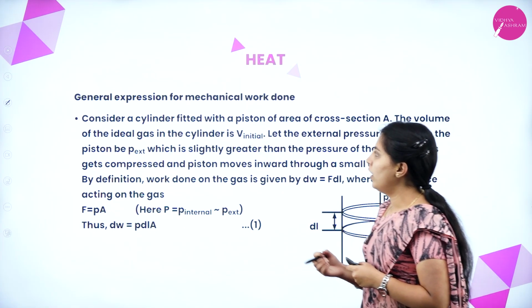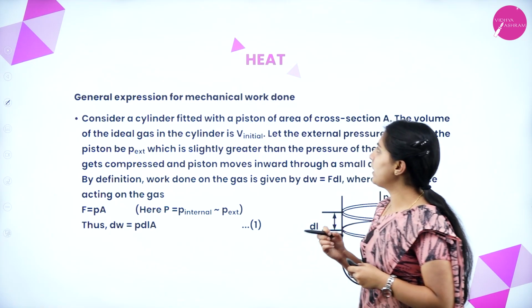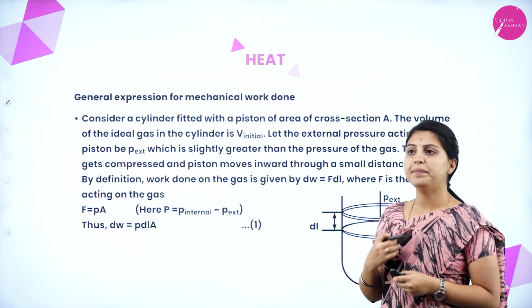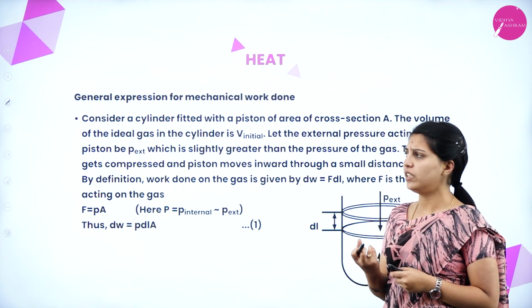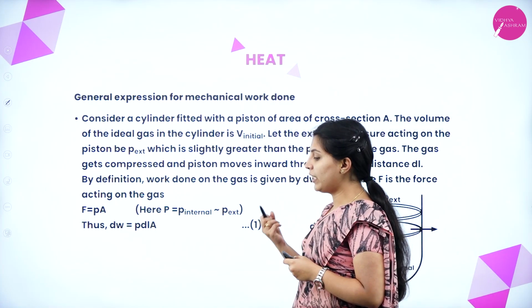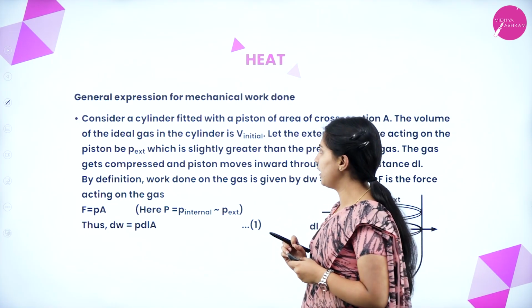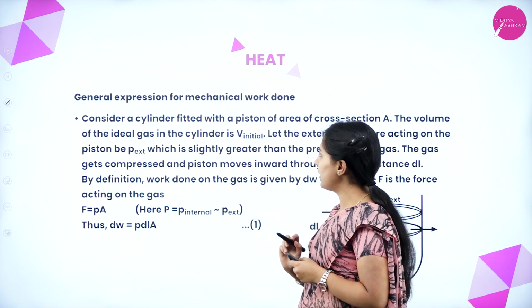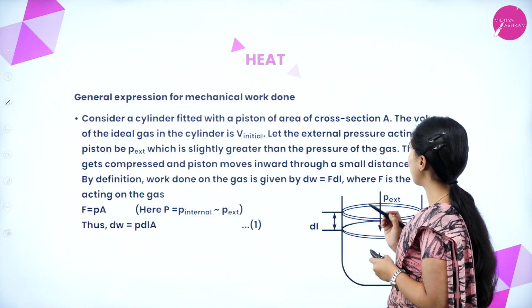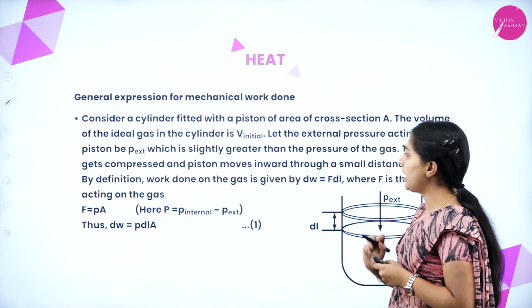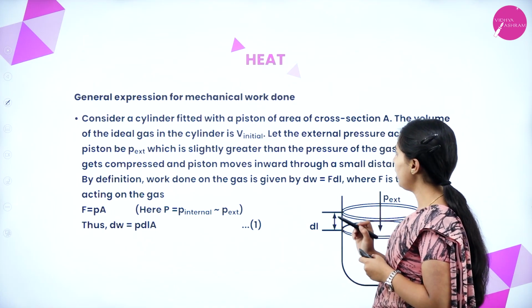Next, general expression for mechanical work done. How will the mechanical work done be expressed? For that, let us see the general expression. What they are telling is, consider a cylinder fitted with a piston of cross-sectional area A. The volume of the ideal gas in the cylinder is V initial.